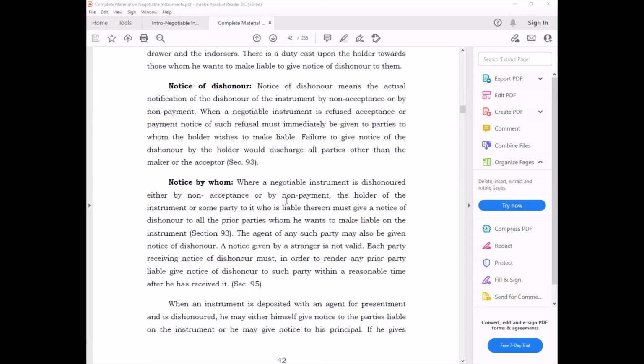If the lawyer writes that he is the lawyer so and so, and does not even mention Mr. Y's name anywhere, then X and Z are not liable to respond to that particular notice because it is given by a stranger. Stranger should not be there. The lawyer should use the words on behalf of my client, Mr. Y, whose company is this, whose address is this. I am sending you a legal notice to make the payment of so and so, attaching a copy of the bill, and so on and so forth. This is the specification under section 95.